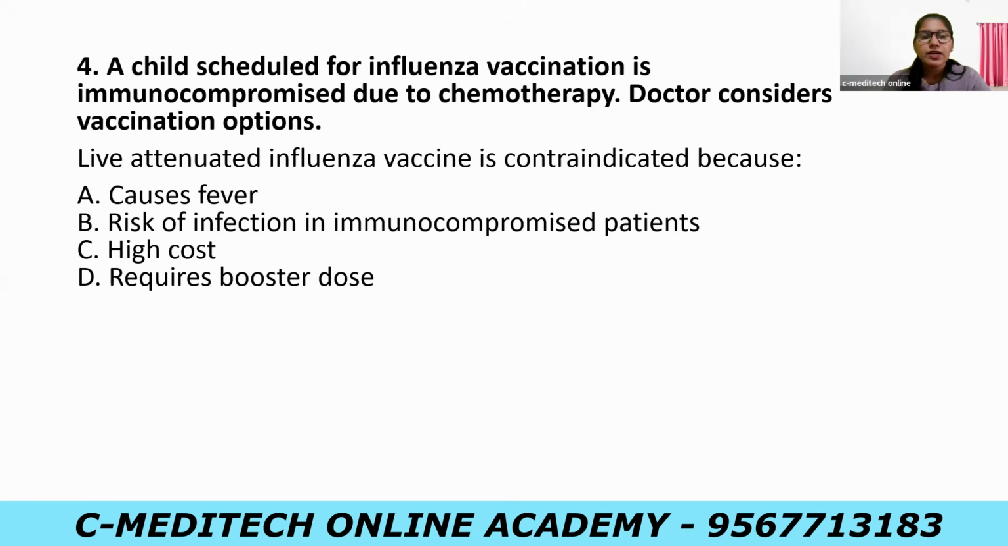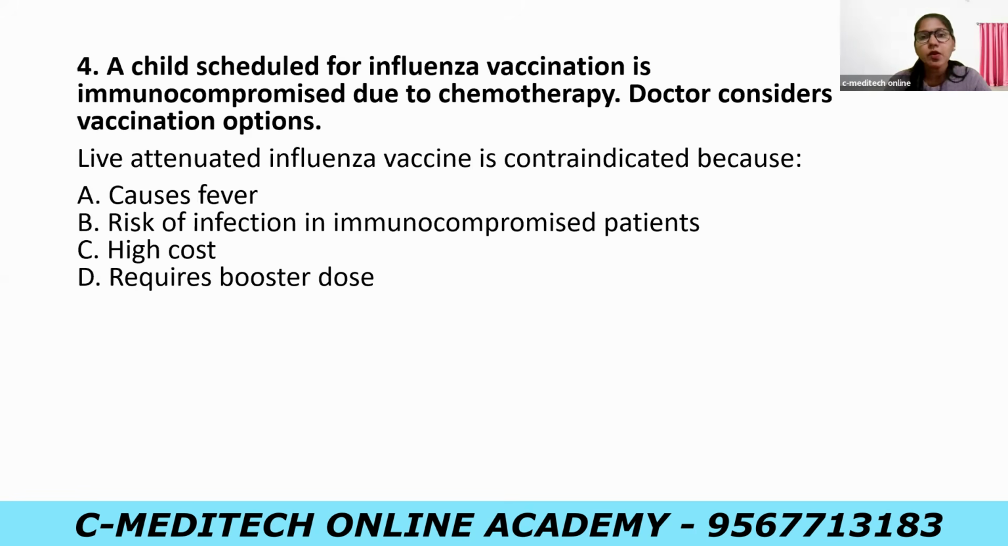Question number 4. The child scheduled for influenza vaccination is immunocompromised due to chemotherapy. Doctor considers vaccination options. Live attenuated influenza vaccine is contraindicated because A. Causes fever, B. Risk of infection in immunocompromised patient, C. High cost, D. Requires booster dose. Okay. So in this question, it is given that the child is immunocompromised due to chemotherapy, and here the doctor has considered different vaccination options.